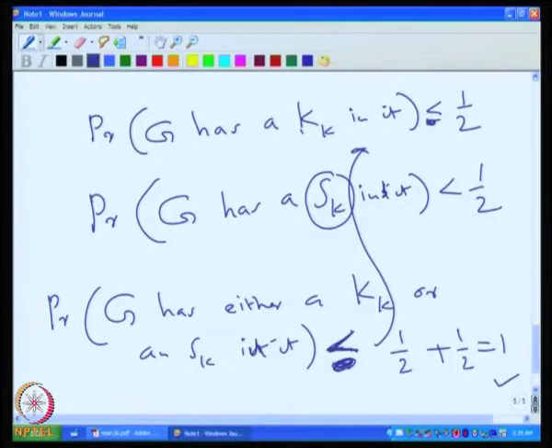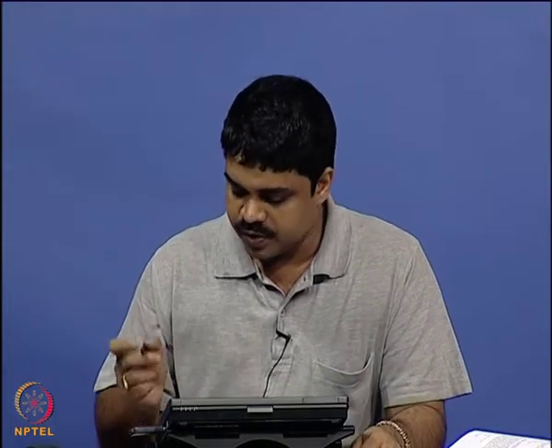Now we can infer that the desired event, namely there is no Kk and no Sk in the graph, has a probability which is non-zero. That means there should be a graph with the desired property, otherwise we would not get a non-zero probability for that event.